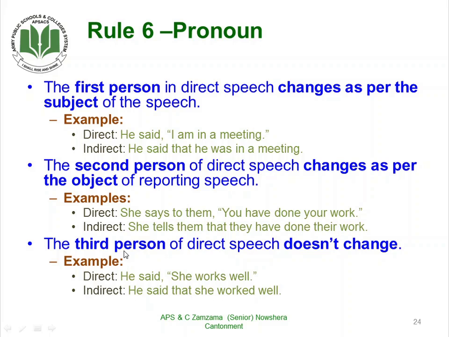The third person of direct speech doesn't change because it is already the third person. We are talking about someone else here. He said, "She works well." Now, the third person will remain the same. He said that she worked well.